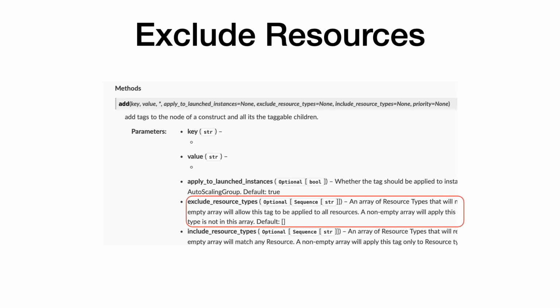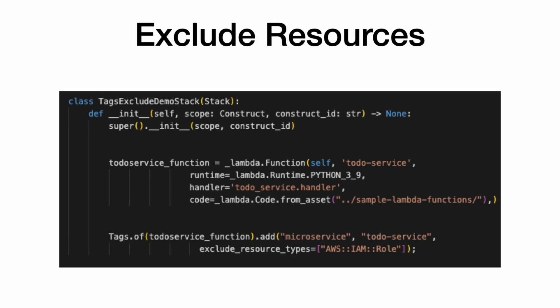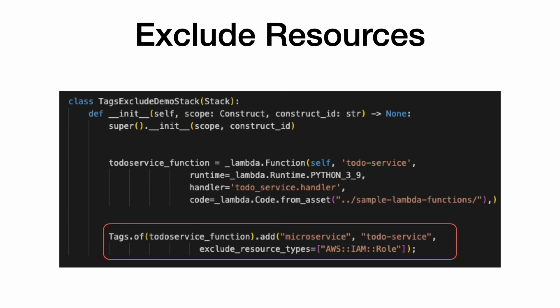You can also use the exclude resource types property while applying the tags. You need to specify the array of resource types with this property, and CDK will exclude these resources while applying the tags in the construct tree. For instance, in this example, the microservice tag will be applied to all the AWS resources except the resource which is of type IAM role.